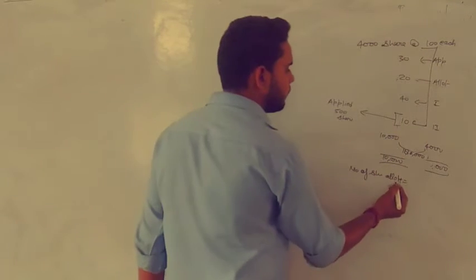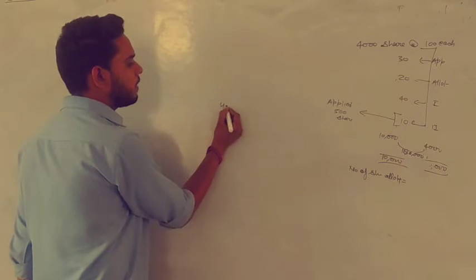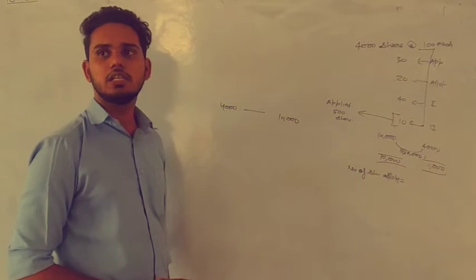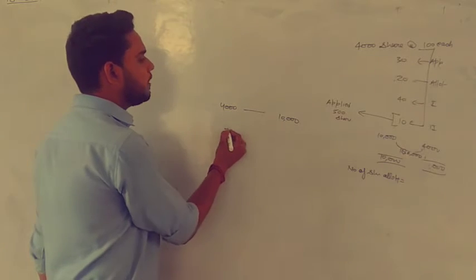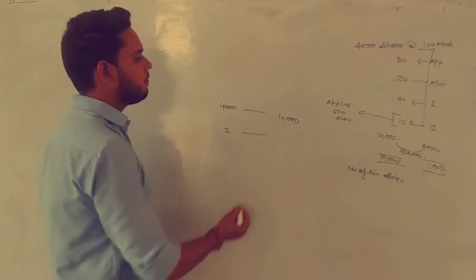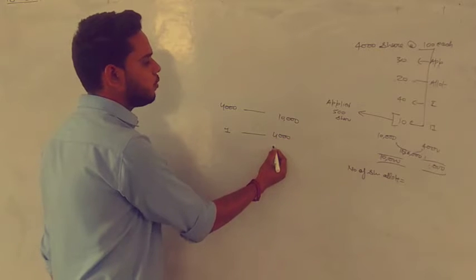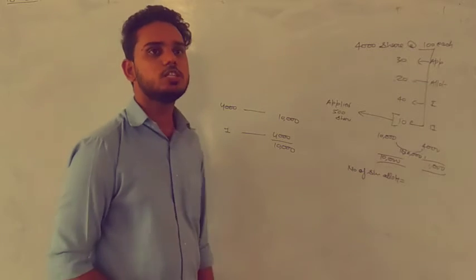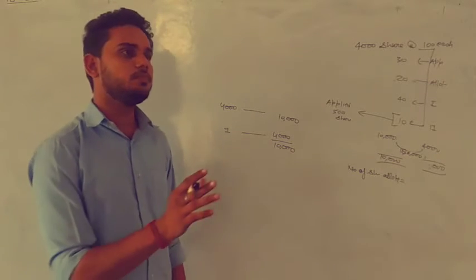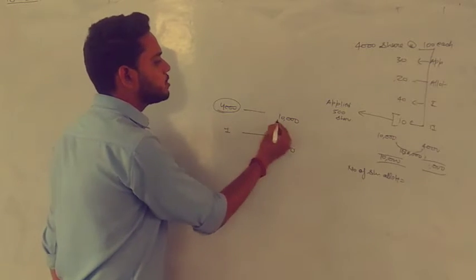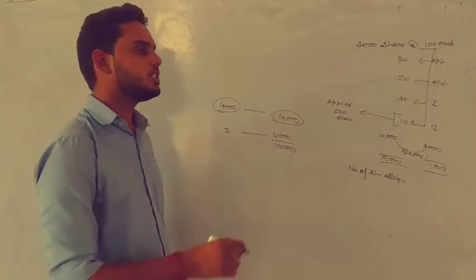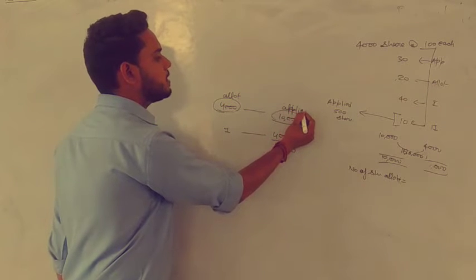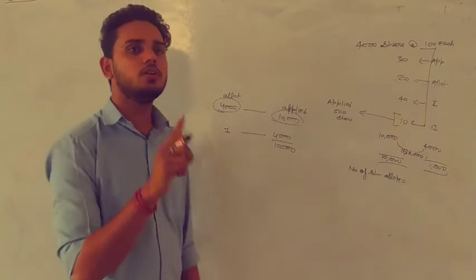So see one thing, if we have given 4,000 to the people who applied for 10,000 shares, that is clear now? So if someone applied for one share, how many have we given to them? 4,000 divided by 10,000. This point is clear. If we have given 4,000 shares against 10,000, that is the number of shares allotted, and this is the number of shares applied. So the person who applied for 10,000, we have given them 4,000.